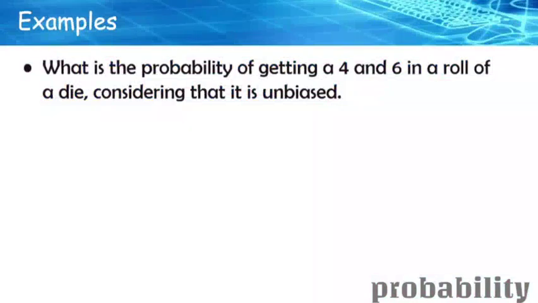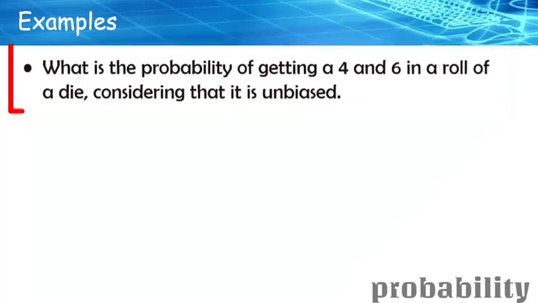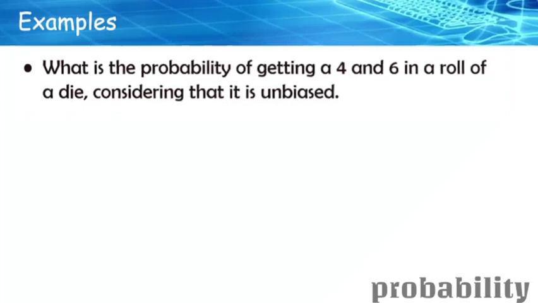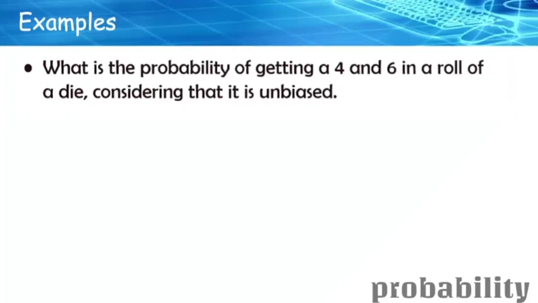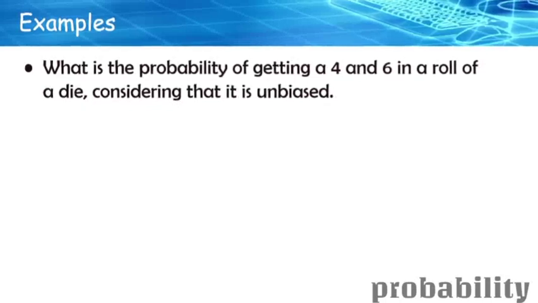Next example. Here I want you to think hard on this question. The question says: what is the probability of getting a 4 and a 6 in a roll of a die? Consider it as unbiased. Just take a minute. If you think exactly over here, we can't get two outcomes out of one single roll, right? It says a roll.